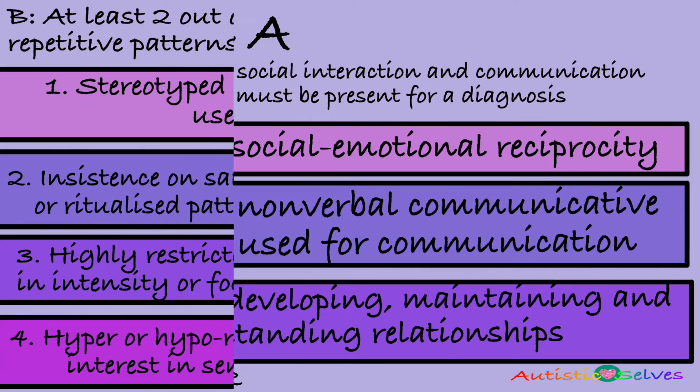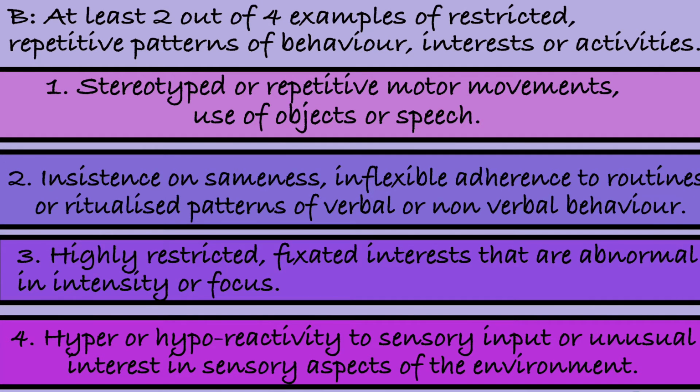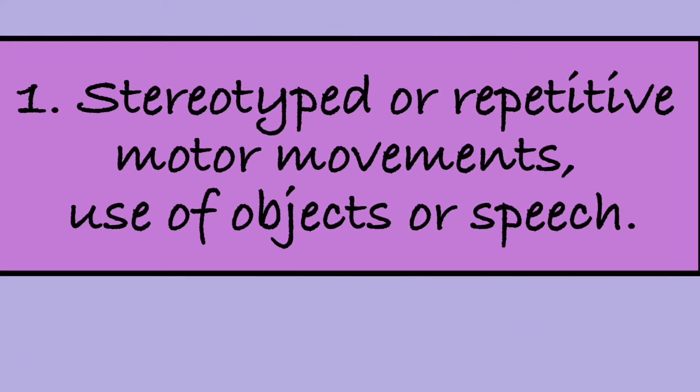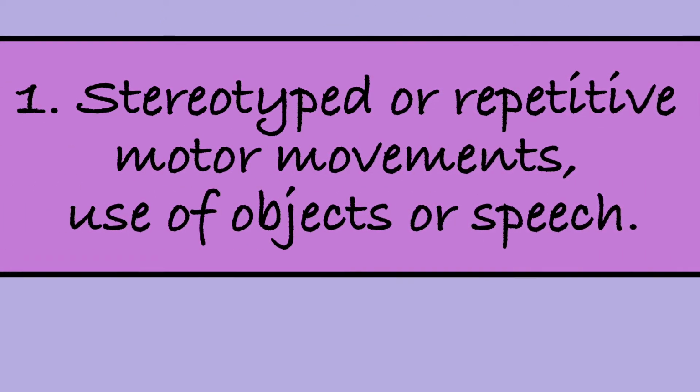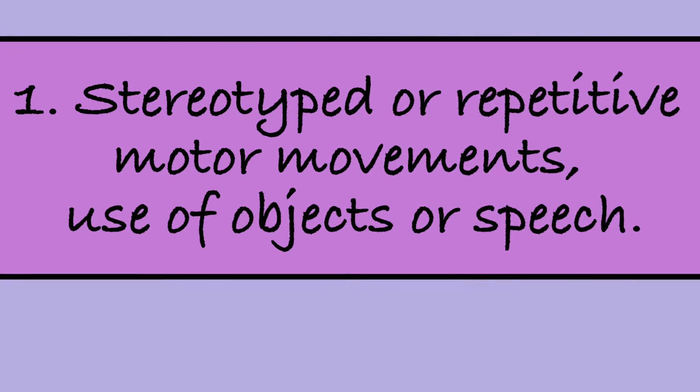and also needs to meet at least 2 out of 4 examples given in Section B. Section B describes restricted, repetitive patterns of behaviour, interests or activities which must be manifested by at least 2 of the following currently or by history. Criterion B1 refers to stereotyped or repetitive speech, motor movements or use of objects. We prefer to call this stimming.